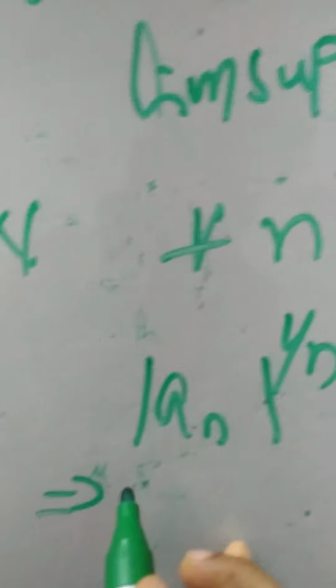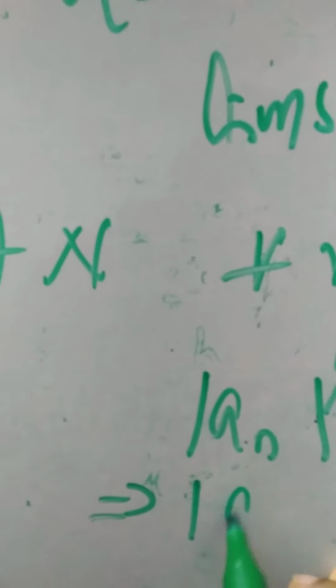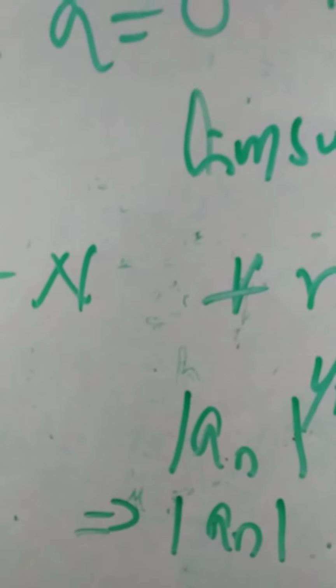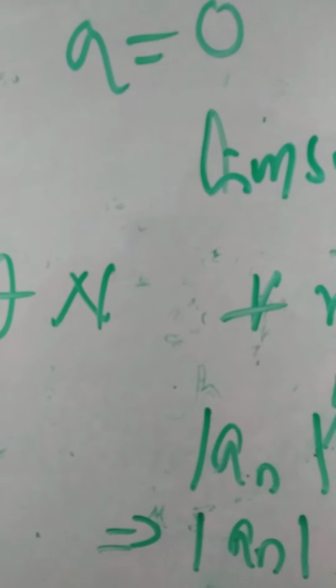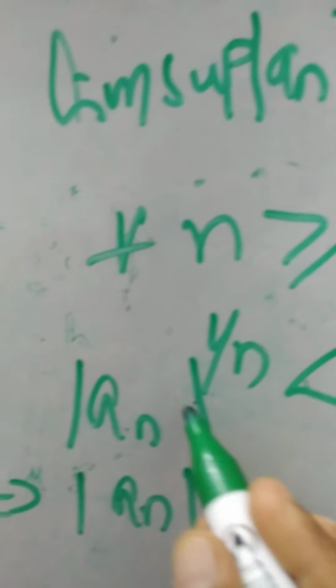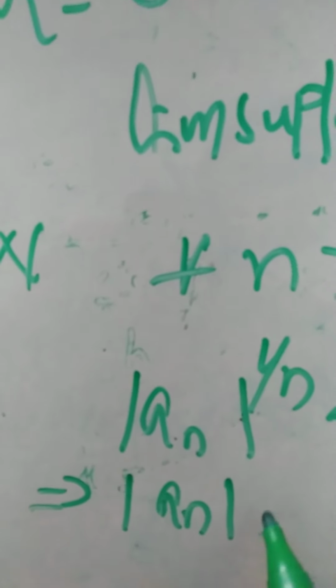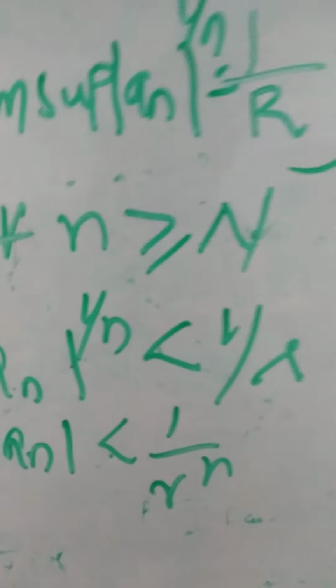So this implies modulus of an, you just take the nth power on both the sides, then what will happen? Modulus of an is strictly less than 1 by r raised to n.